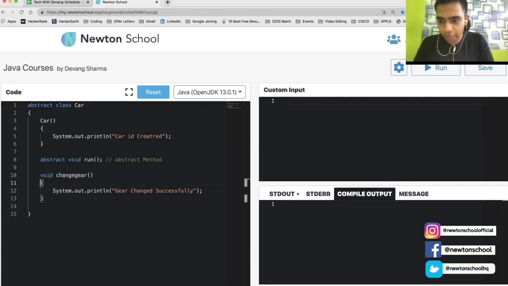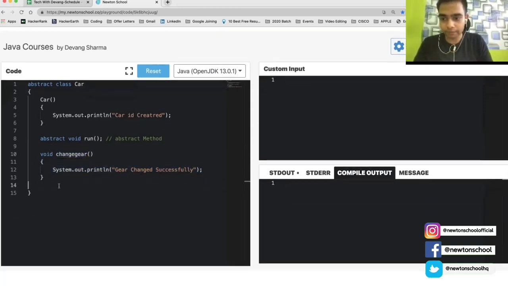It has the implementation. If you see the example between line number 8 and line number 10, both of them are actually methods. Both of them are void type methods. But the method at line number 10 has a proper implementation along with it. But the method at line number 8 does not have any implementation. That's why run is an abstract method and change gear is a non-abstract method. Okay. That's it about our class.